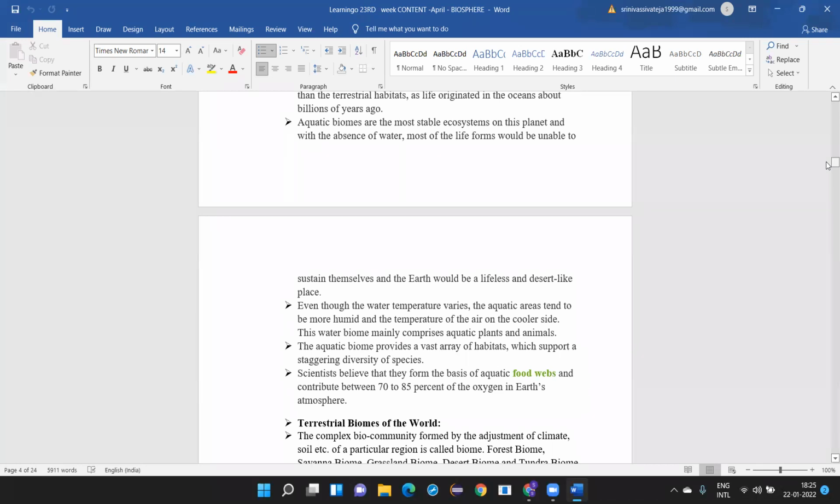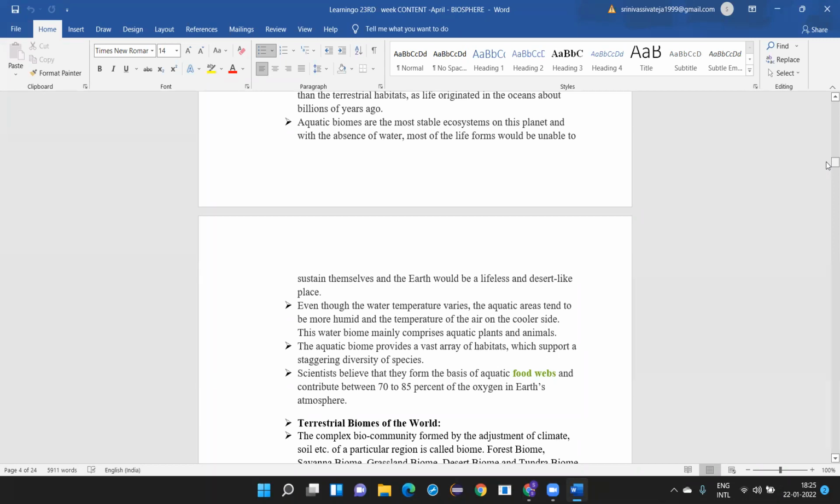You all know about food webs. What is a food web? That means they are where the other animals will be feeding, or it can be humans who will be taking food from them, and they contribute 70 to 85% of the oxygen on the Earth's surface. That means the aquatic biomes are considered to be very, very important in order to maintain the ecological balance and also to see that life exists on the Earth as such.